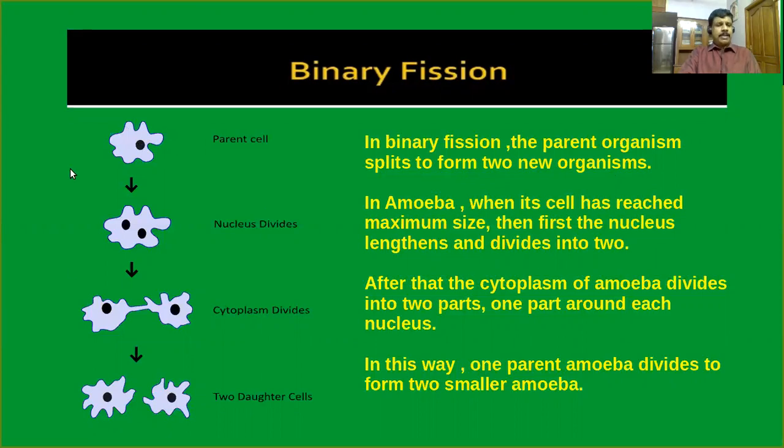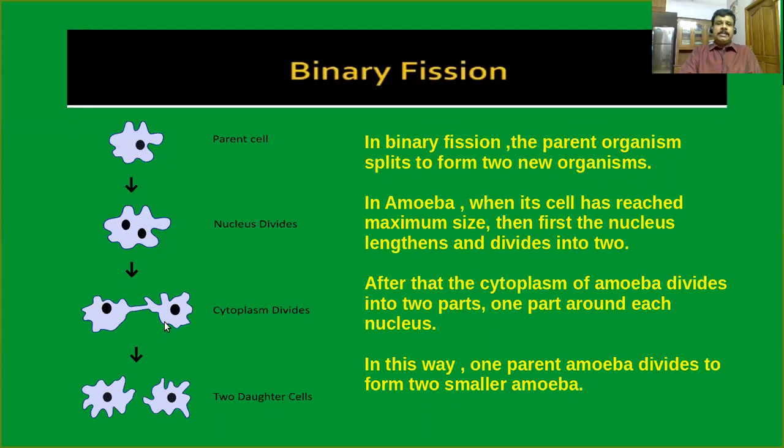This is a diagrammatic representation showing the process of binary fission in amoeba. When the cell has reached maximum size, whenever the cell becomes mature, first the nucleus lengthens and divides into two daughter nuclei.